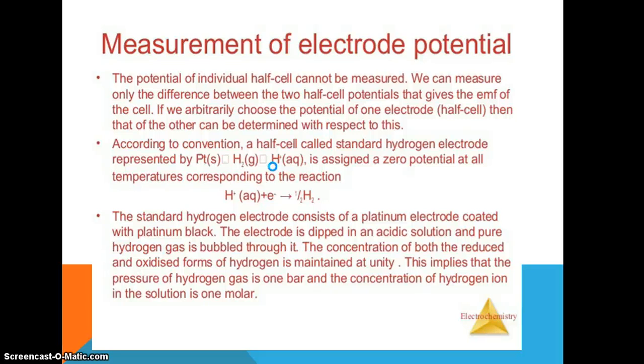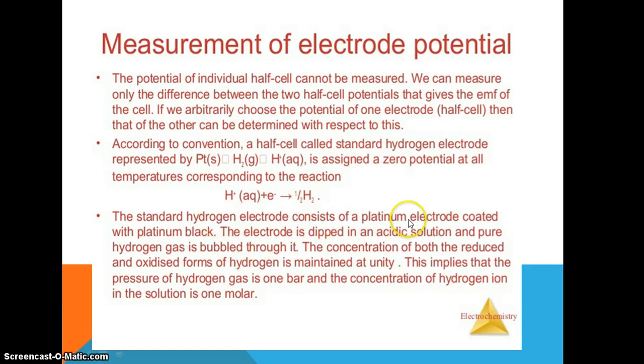The measurement of electrode potential is obtained with reference to the standard hydrogen electrode. For example, in the electronegativity series, we take hydrogen as 0, and on that basis we find the electronegativity of other elements. Similarly, the electrode potential is different for different elements, so we take hydrogen as the standard. The standard hydrogen electrode is represented as SHE.